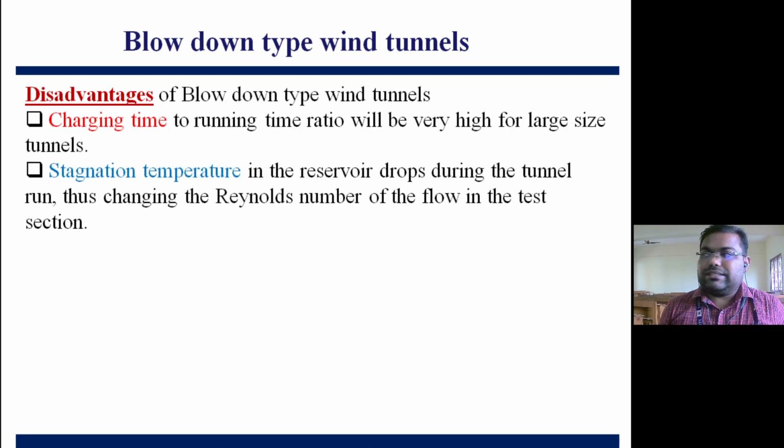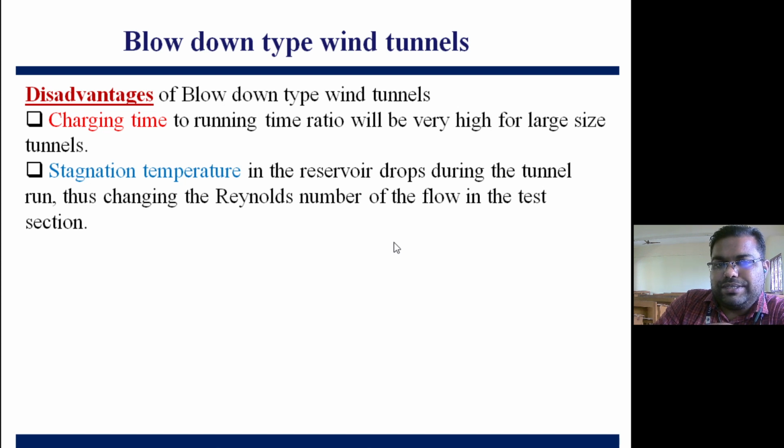So what are the disadvantages? First, the ratio of charging time to running time will be very high for large size tunnels. If we are going for a large size tunnel, then the ratio of operating time to charging the reservoir will be very small. It may operate for 30 seconds, but it will require 7 to 8 hours for charging the reservoir. The second biggest drawback with the blowdown type wind tunnel is that the stagnation temperature in the reservoir drops during the tunnel run, thus changing the Reynolds number in the test section.